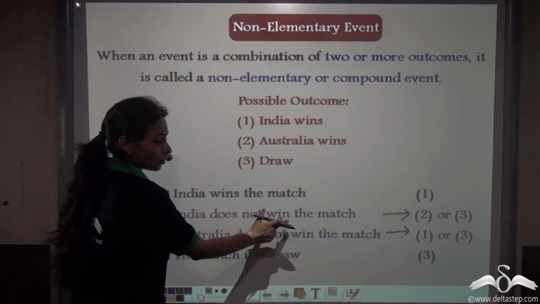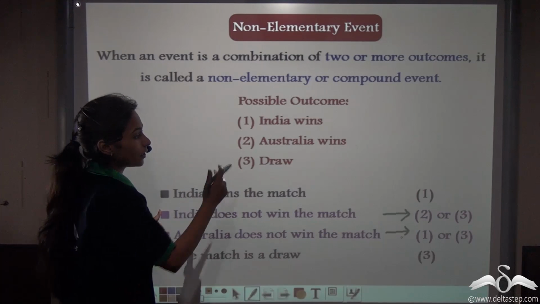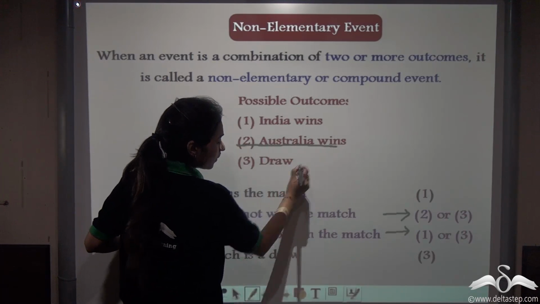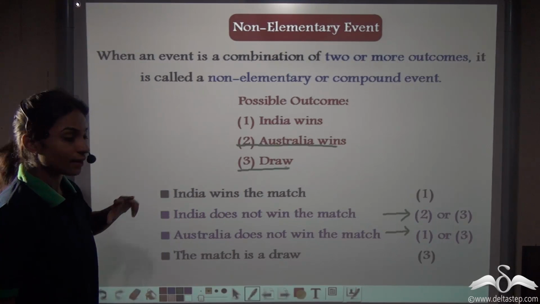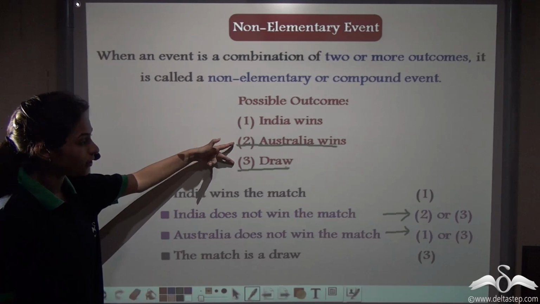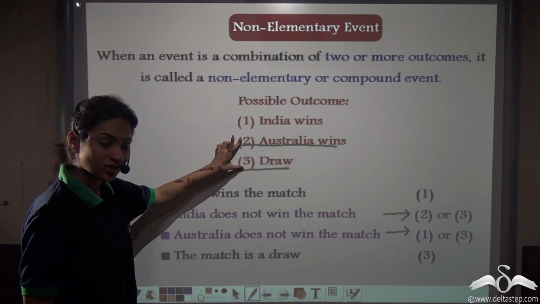Where India does not win the match, we have to look at the points Australia wins and draw. For this event to take place, there can be two outcomes or two sample points. Australia can win or a draw match.